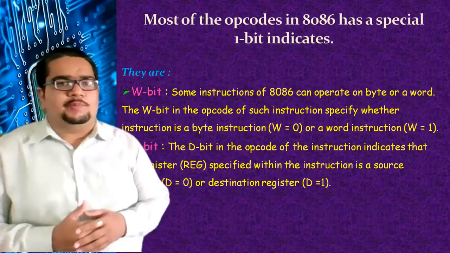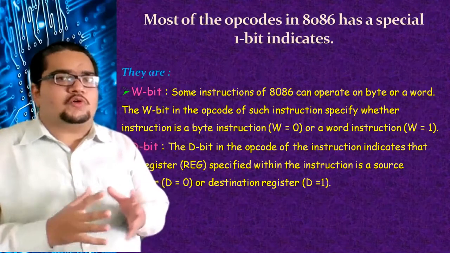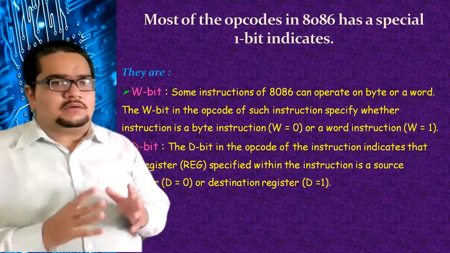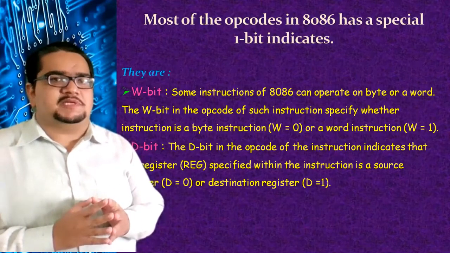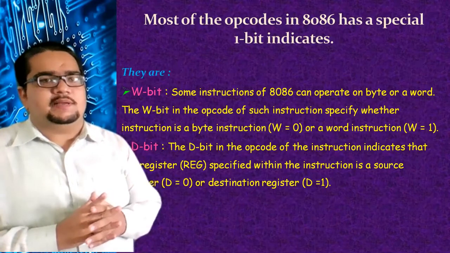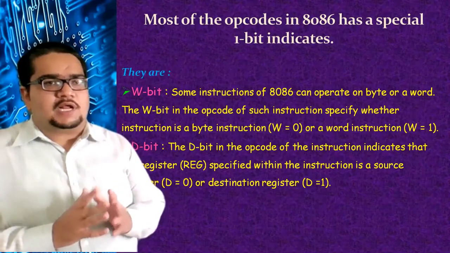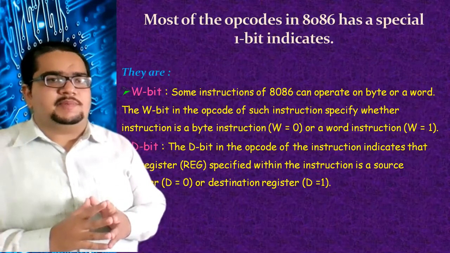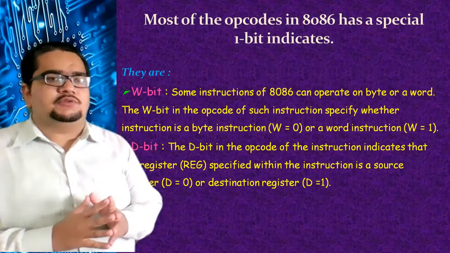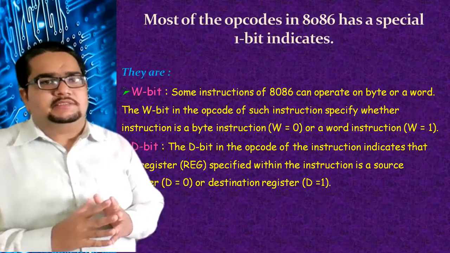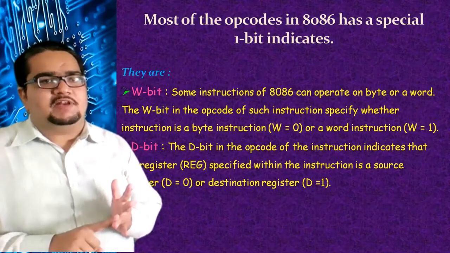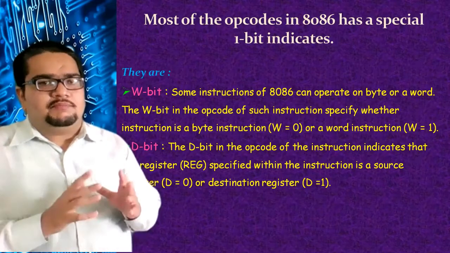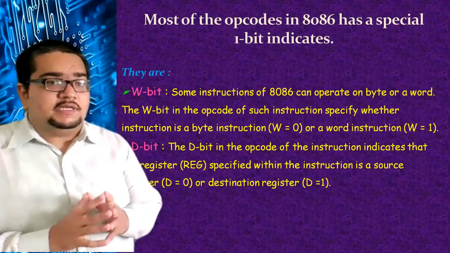So here you find the W bit and D bit. Most of the opcodes in 8086 contain 1 bit indicators. W and D are examples of such 1 bit special indicators. Besides W and D, a few more indicators will be there, which are not of much importance to us for understanding the instruction formats, so I did not mention them here. Otherwise, you can always check them in the study material provided after the class. The S bit will be there, the V bit will be there, and the Z bit also, along with W and D. But our concentration will be on these 2 bits because they mean a lot.